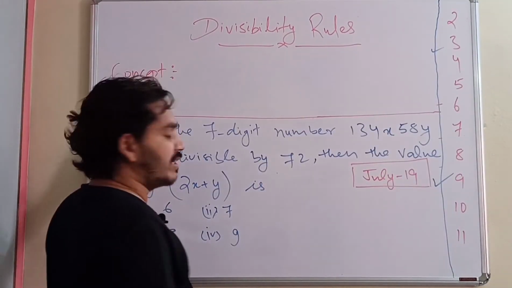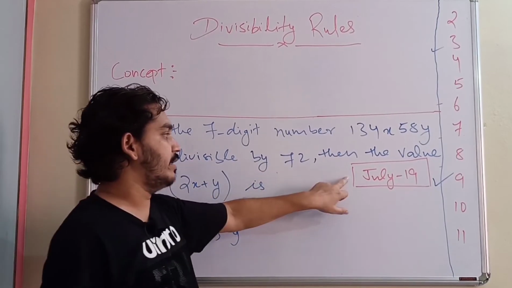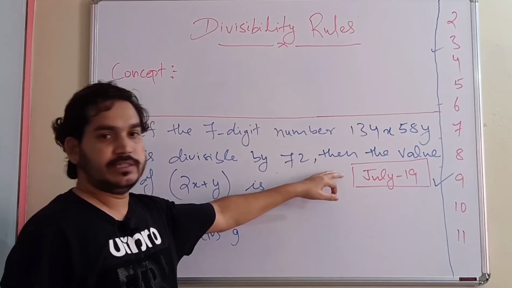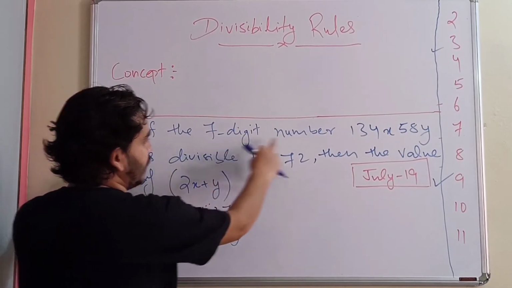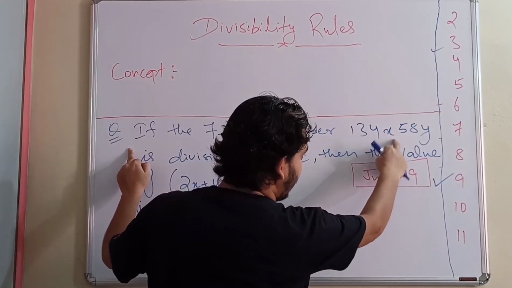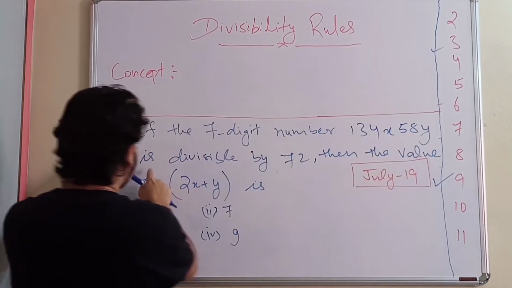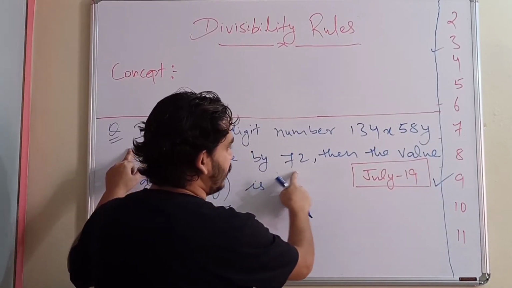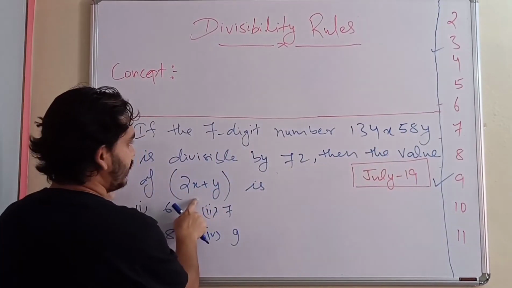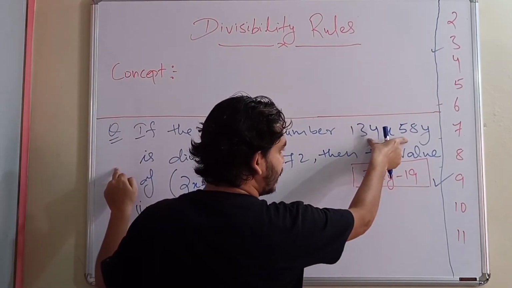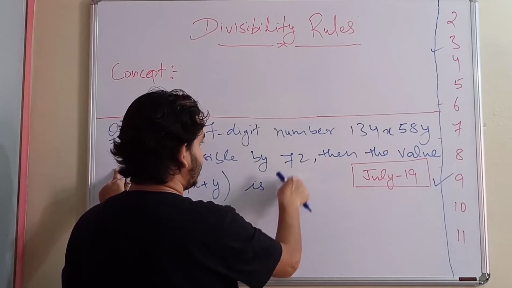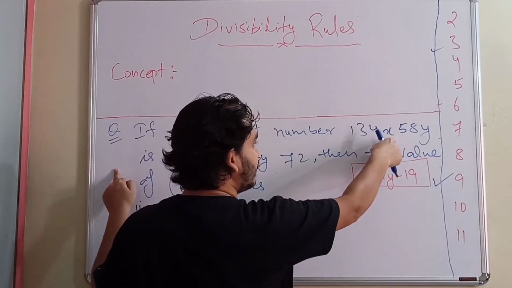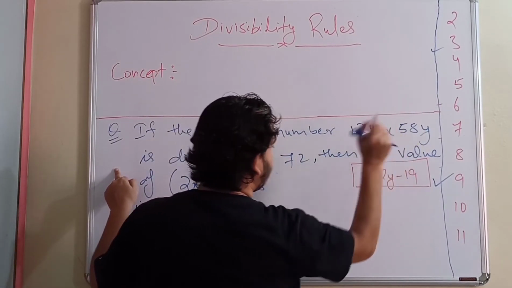Okay, so this is one such question which came in July 19. So you can see this question is very important. Then, if the 7-digit number 134x58y is divisible by 72, then what is the value of 2x plus y? In this number x and y are unknown values, and it is given that the number is divisible by 72. Then what is the value of x and y?